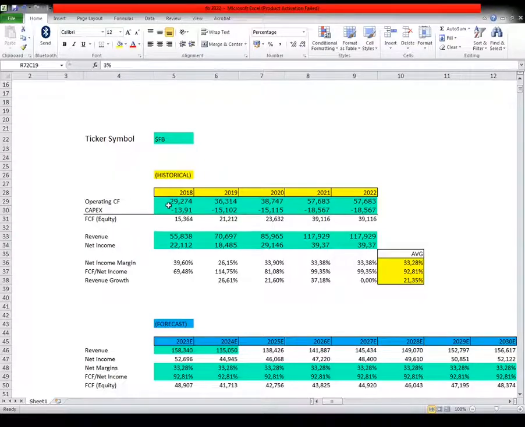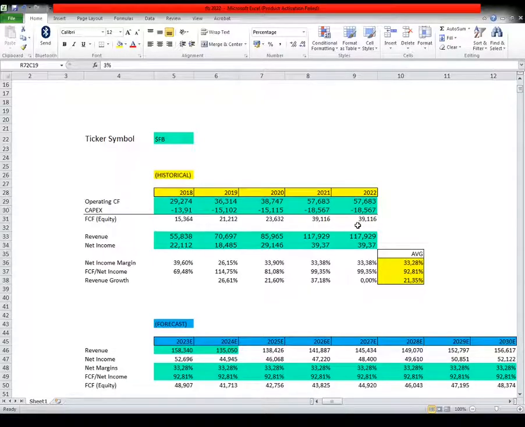We see that the operating cash flow for 2018, the numbers here are in billions, 29,274,000,000, and the capital expenditure was 13,910,000,000. So the free cash flow to equity is 15,364,000,000, and same thing for the other years till the 2022 trailing year, which is 57,863,000,000 for the operating cash flow and 18,567,000,000 for the capital expenditure.